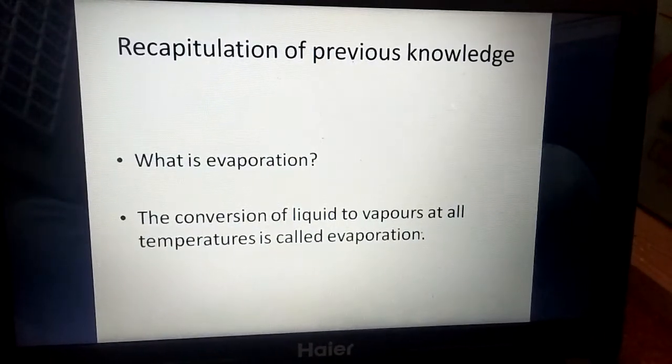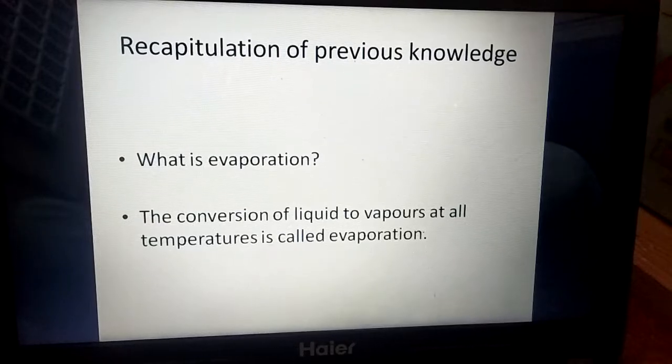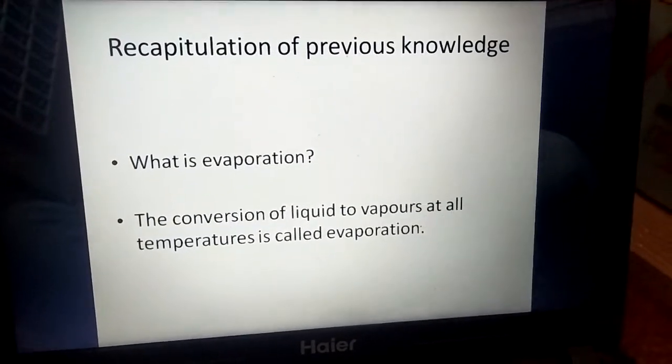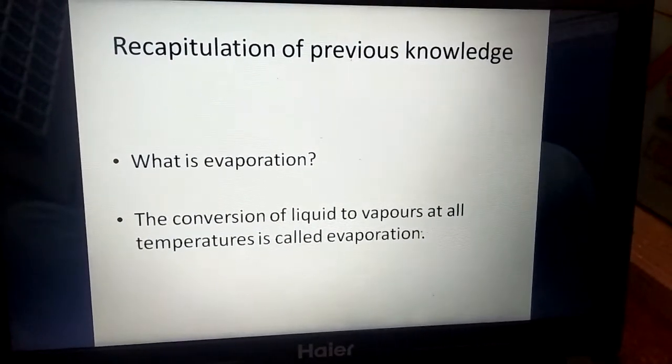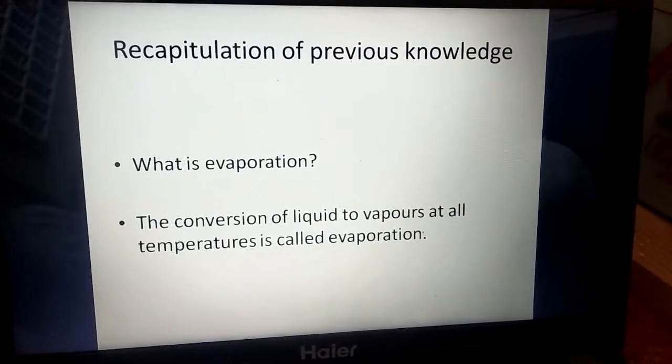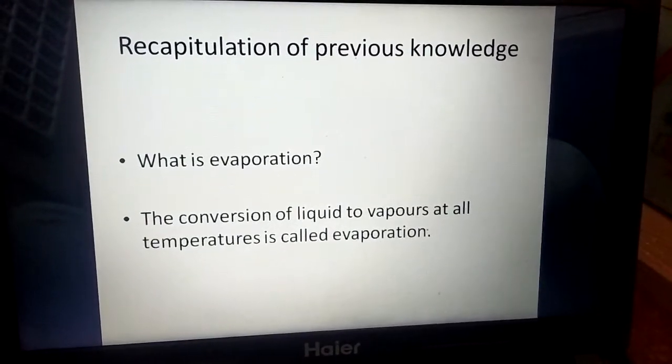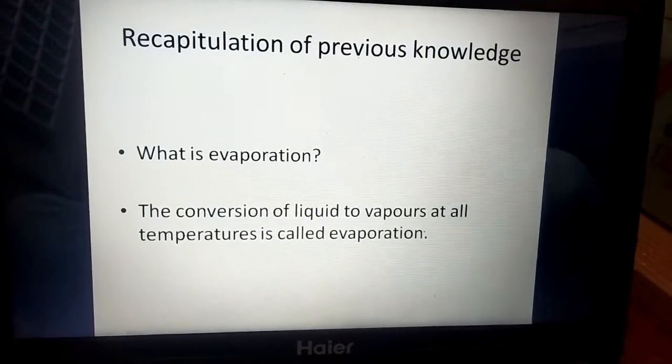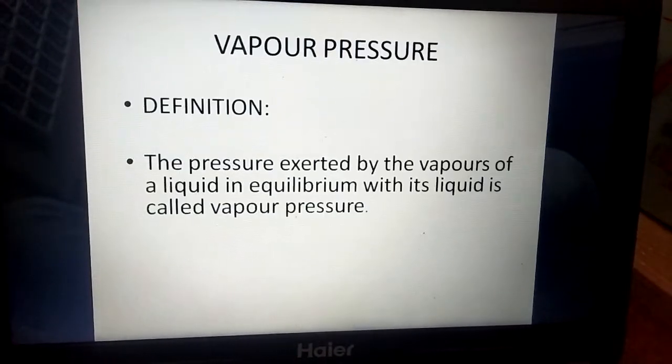First of all, we have a recapitulation of the previous knowledge. In the previous lecture you learned about evaporation. What is evaporation? The conversion of liquid to vapors at all temperature is called evaporation. We have discussed all about evaporation.